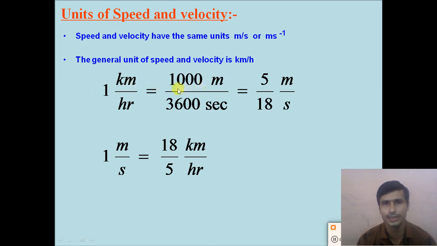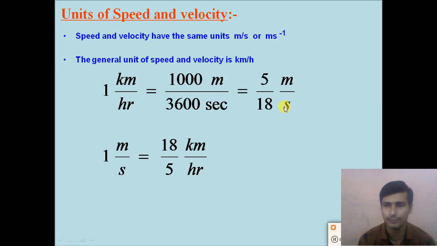So dear students, 1 kilometer per hour: 1 kilometer is equal to how many meters? Of course, it is 1,000 meters, right? And 1 hour is equal to how many seconds? 3600 seconds. If you cancel this down, we get the answer 5 by 18. So dear students, 1 kilometer per hour is equal to 5 divided by 18 meter per second.